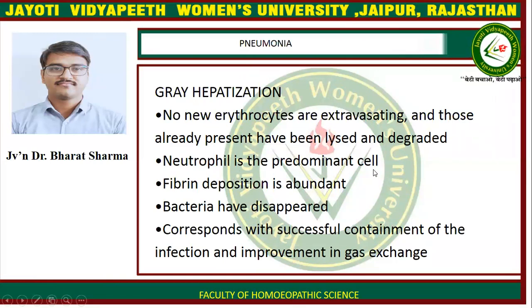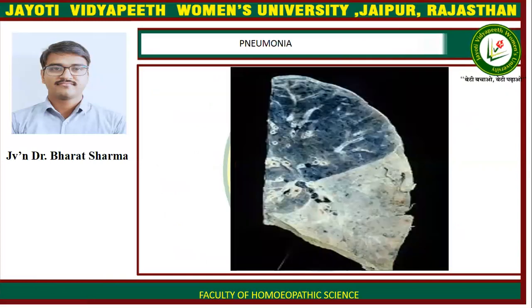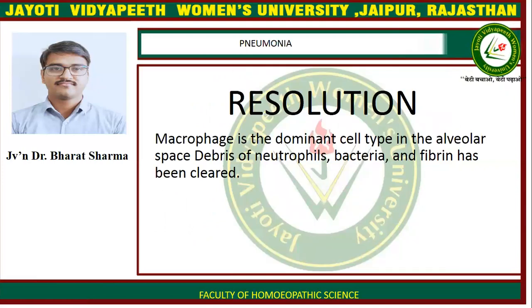Neutrophil is the predominant cell, fibrin deposition is evident, bacteria have disappeared, corresponding with successful containment of the infection and improvement in gas exchange. Here is a gross appearance of a lung showing gray hepatization. Resolution: macrophages are the dominant cell type in the alveolar space, and debris of neutrophils, bacteria, and fibrin has been cleared.